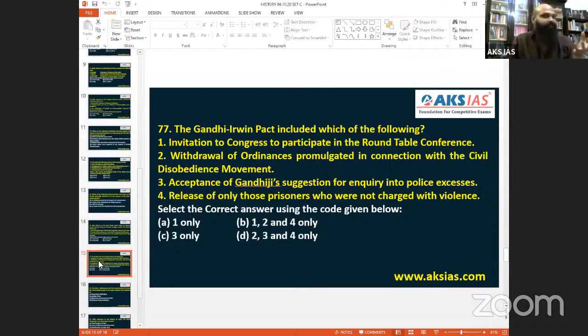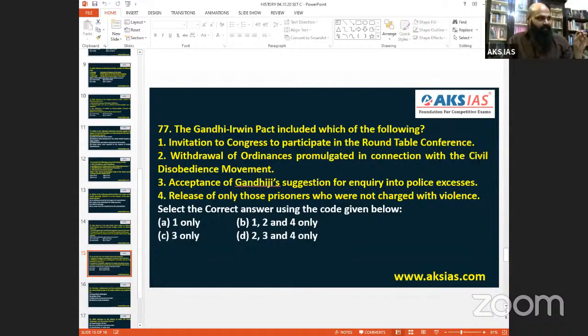Then next, 77 is a very beautiful question. Gandhi-Irwin Pact included which of the following? An invitation for Congress to participate in the roundtable conference, definitely not. Because before the civil disobedience movement itself, these things had started, and Gandhiji did not want to participate in all that. Then the civil disobedience movement erupted. So invitation is not the concept. Invitation was long before gone.